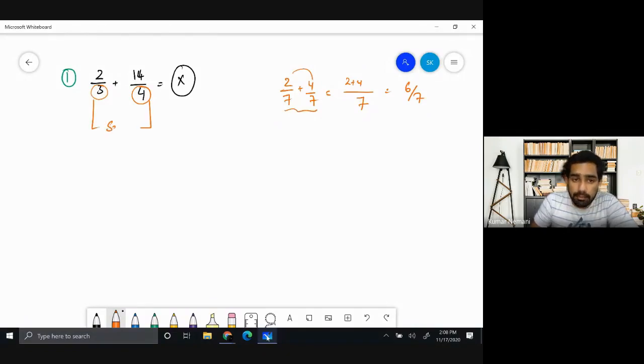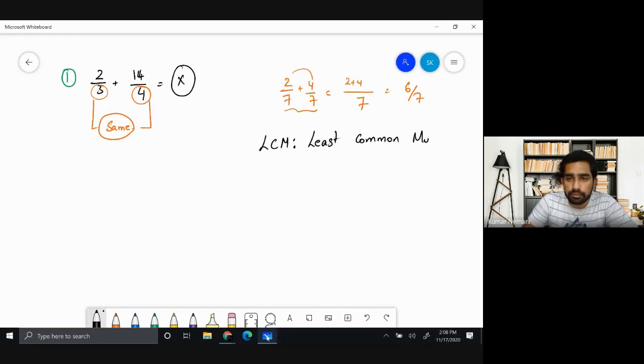denominators the same. To make the denominators the same, we use this process called LCM. It's nothing but least common multiple. The name itself suggests least common multiple. So what are the multiples of 3?